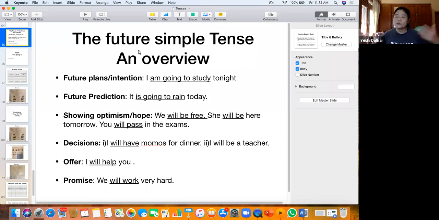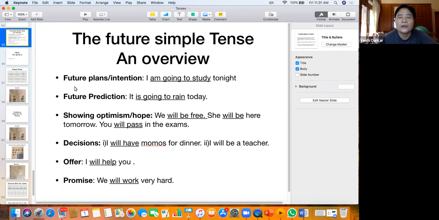I'll help you. I will do that. I will do this. That's an offer, like voluntarily offering something. So there are many ways of talking about the future. Depending upon what you're talking about, we have a different way of saying it. We have different rules there. So these are the 5 future tenses that we use for these 5 things.